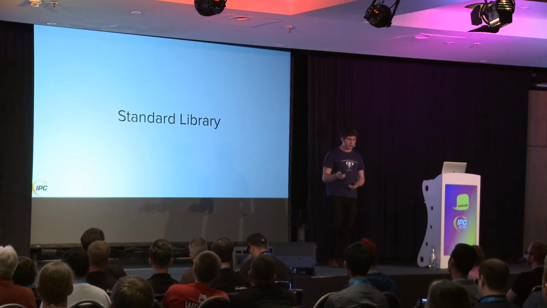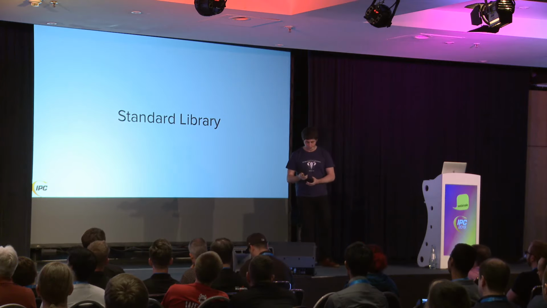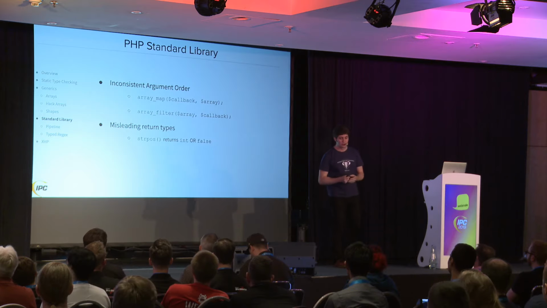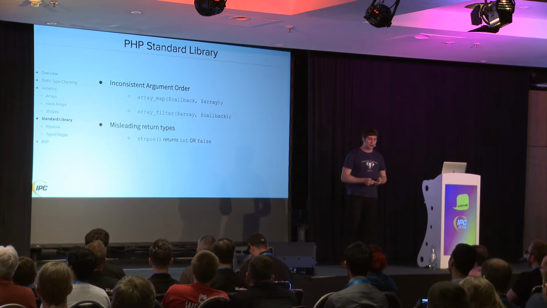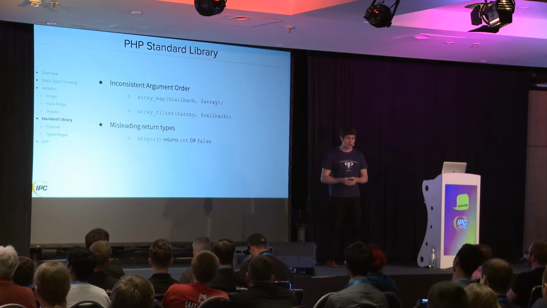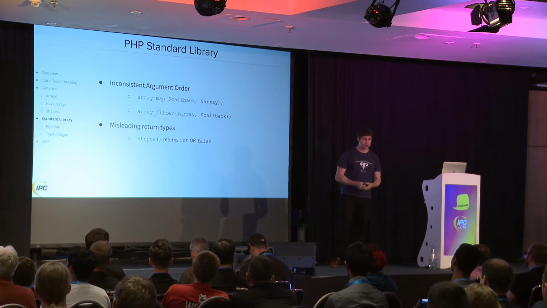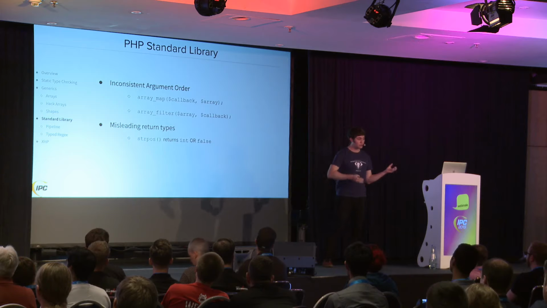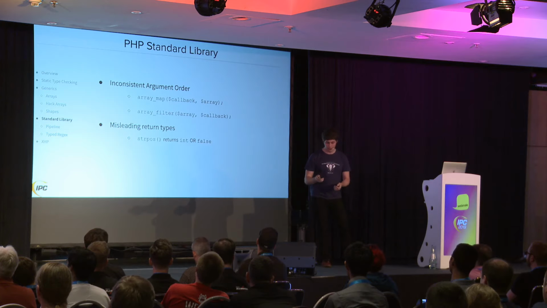Let's talk a little bit about the standard library of PHP. The PHP standard library gets some flak for a couple of issues, one being the inconsistent argument order. I always have to look up array map and array filter and which one takes the array first. If you don't have static analysis set up, it's really easy to get this wrong. Another common issue is that the built-in functions often will return either the data type you want or false, and you have to check for both. And from a type system perspective, there's not a good data type that represents those two types.